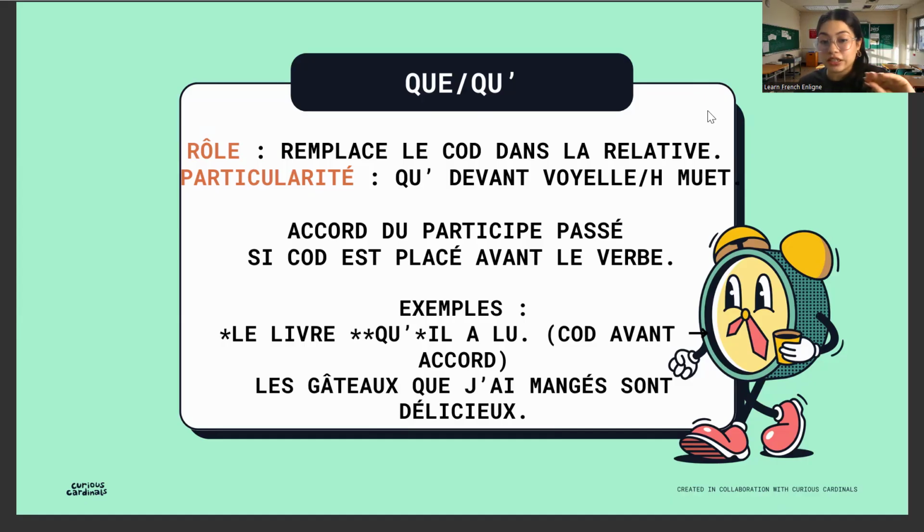So any object that we are replacing, we use que. For example, le livre qu'il a lu. Now, this que has a tendency to become qu' with the vowels, right? Another example, les gâteaux que j'ai mangés sont délicieux.